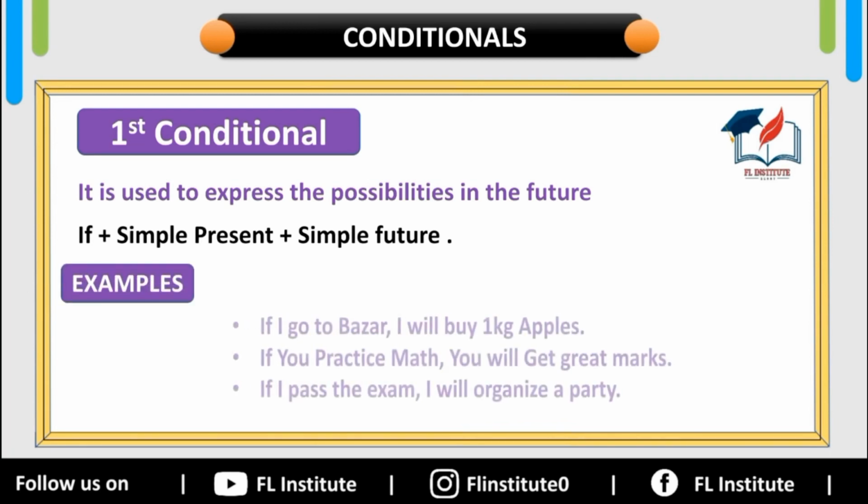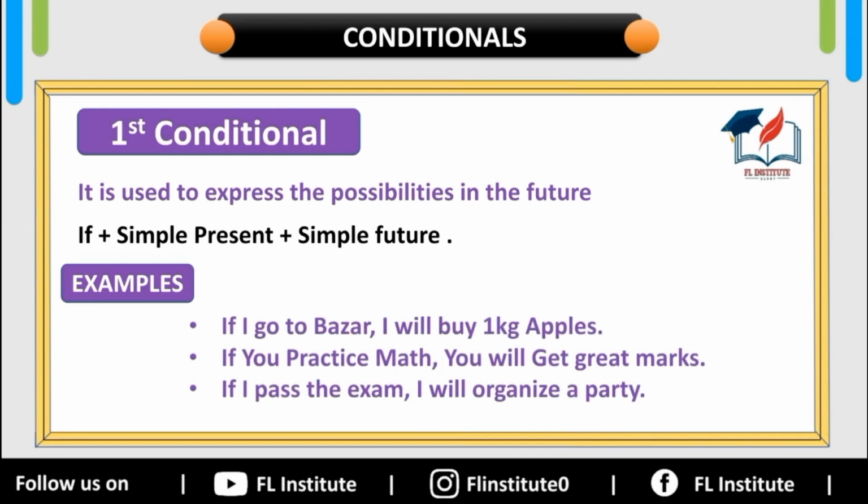For example, if I go to the bazaar, I will buy 1 kilogram of apples. It will happen in the future. The second example is, if you practice math, you will get great marks.